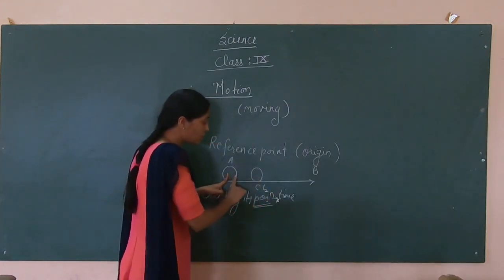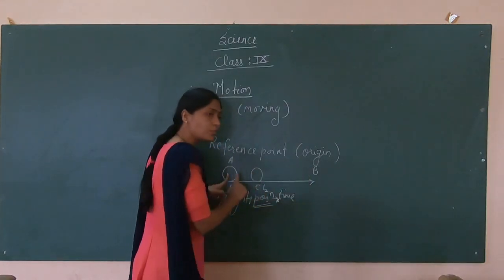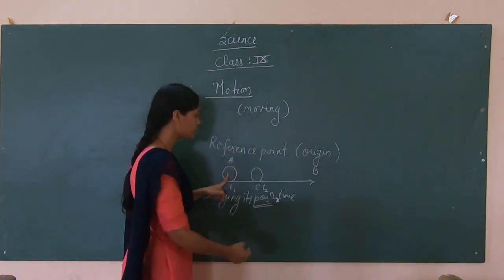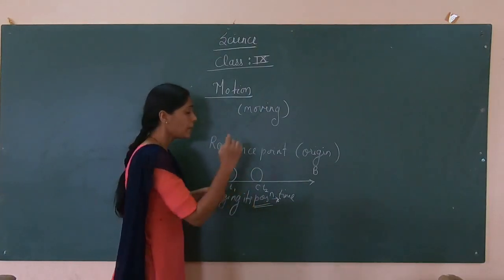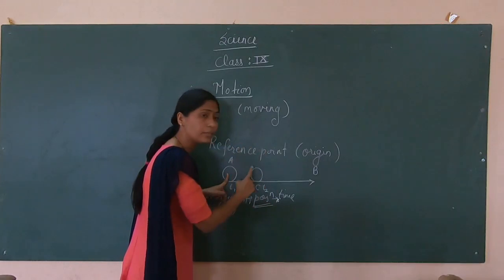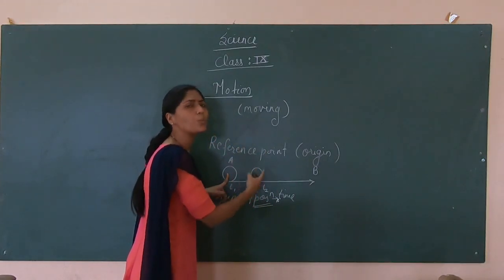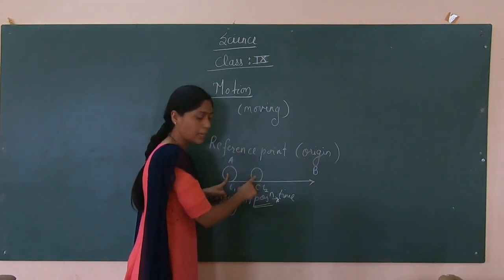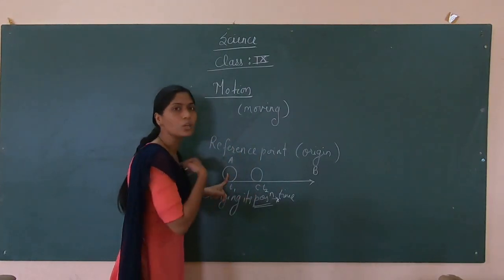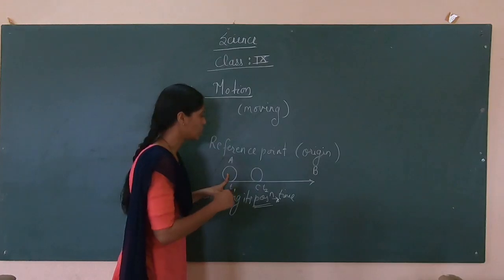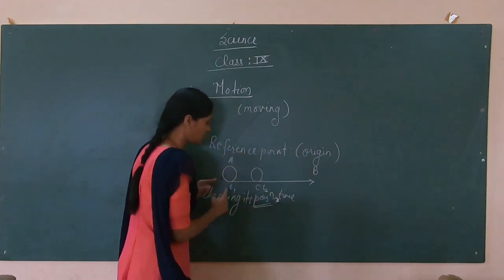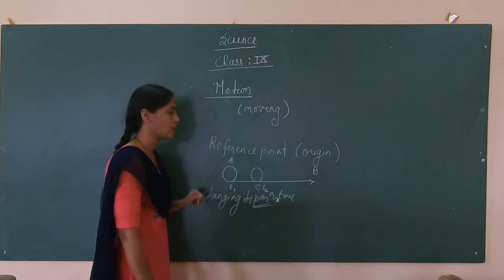So there will be different positions of the object at a given particular time. Now what is your reference point? If I want to measure how much distance is covered by the object, we have to take its origin. It depends on me what origin I am taking. So I am taking the reference point or origin as this position A.